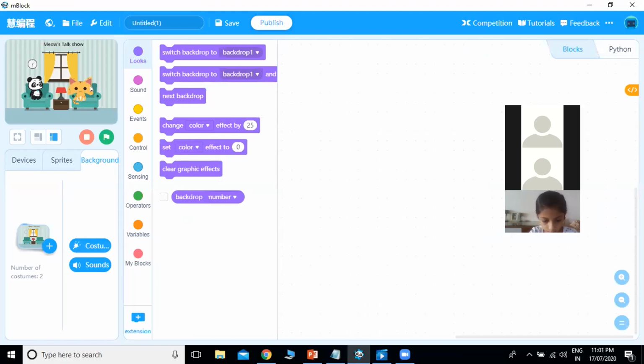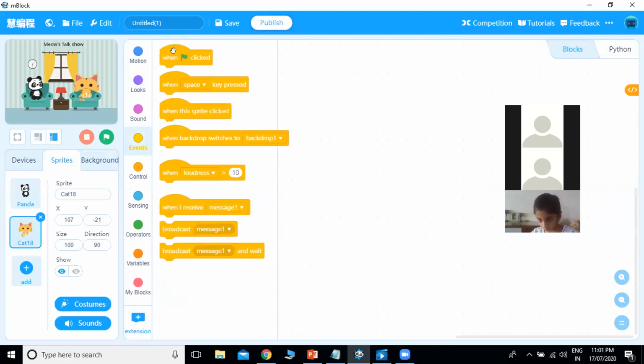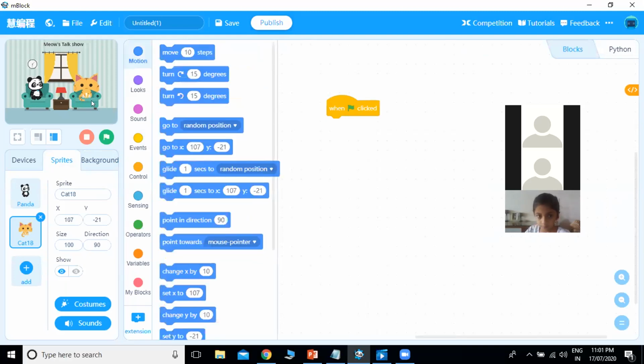Now we'll start with the programming. First we'll start with the cat. Make sure that your cat sprite is selected here, and we'll start with the events. First we decide with the event when your program will play or start. So first I have taken when green flag clicked. After that, you go to the motion and set the position for the cat. I want this particular position, so that she will be sitting on the couch or on the chair. You can see there is an x y already, so you can take it and put it below.